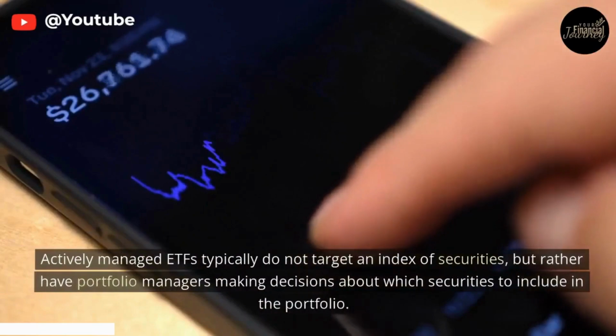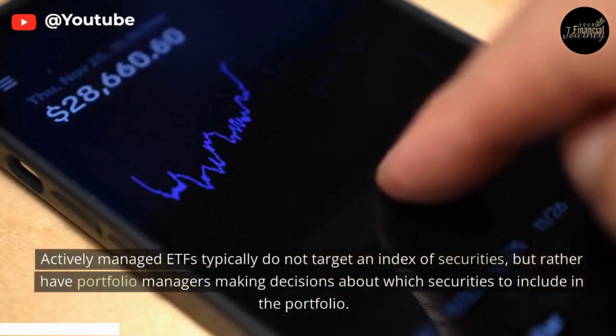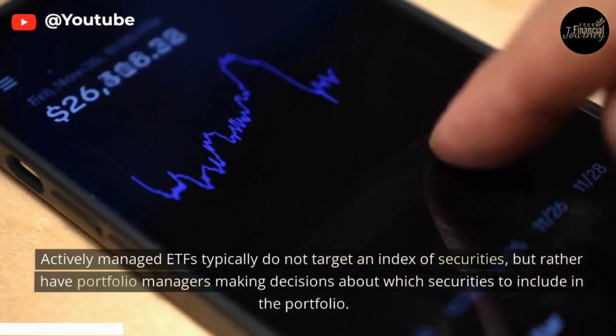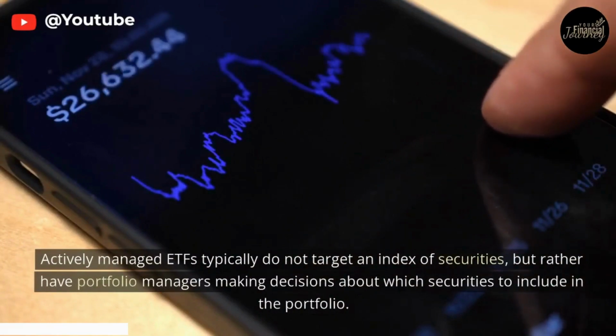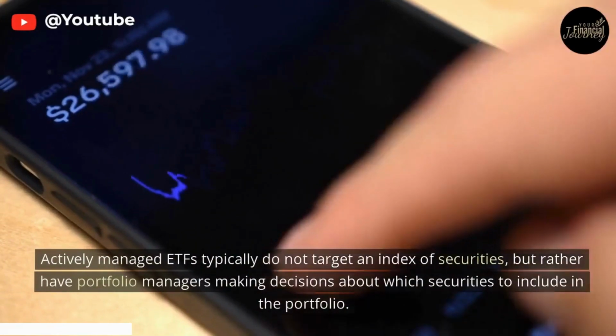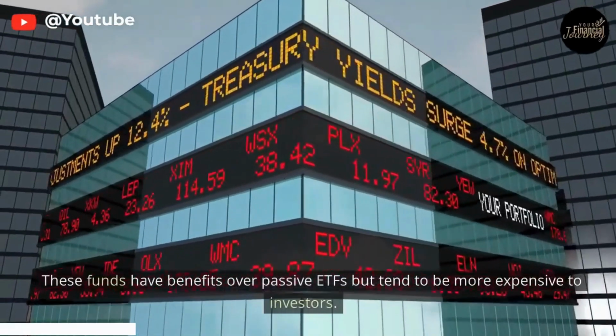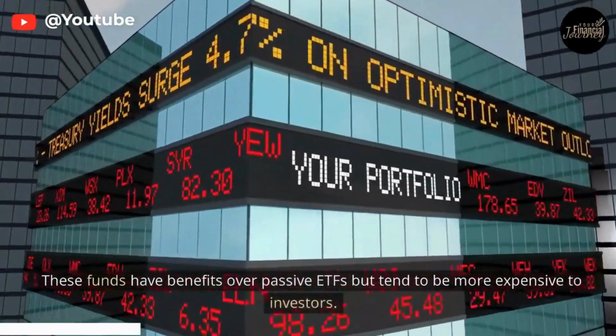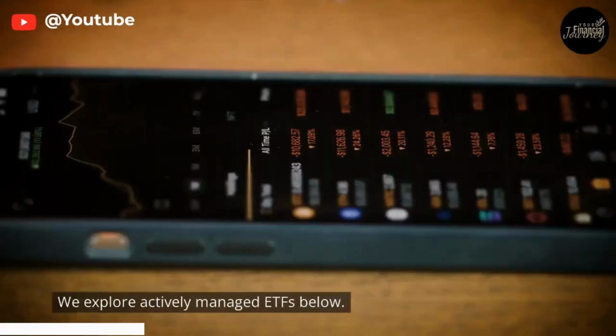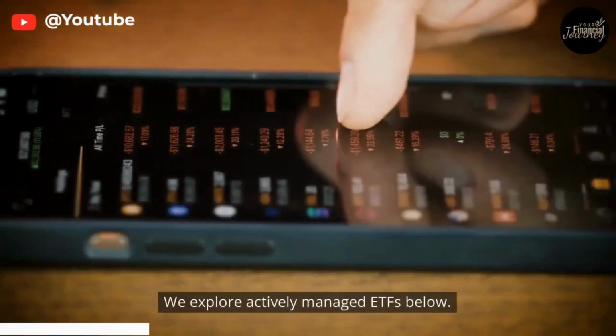Actively managed ETFs typically do not target an index of securities, but rather have portfolio managers making decisions about which securities to include in the portfolio. These funds have benefits over passive ETFs, but tend to be more expensive to investors. We explore actively managed ETFs below.